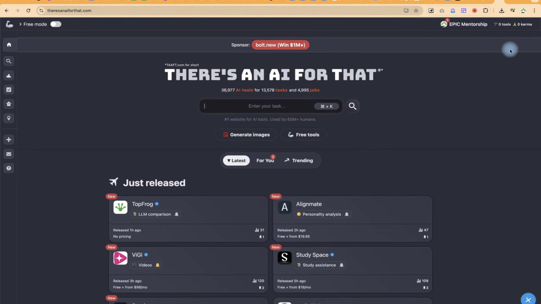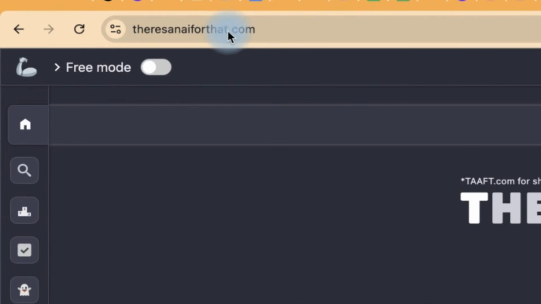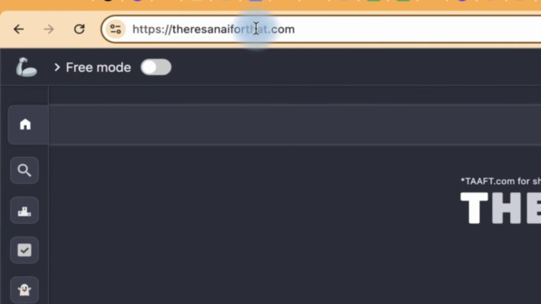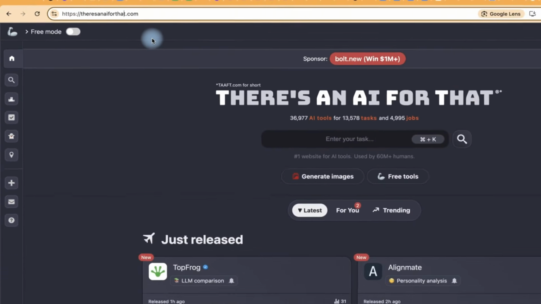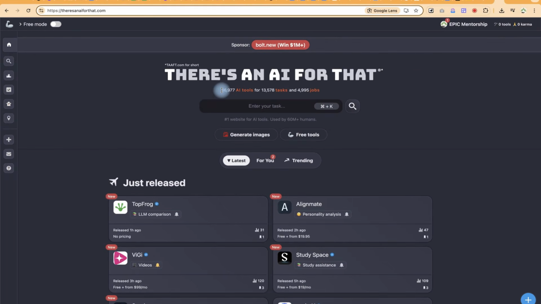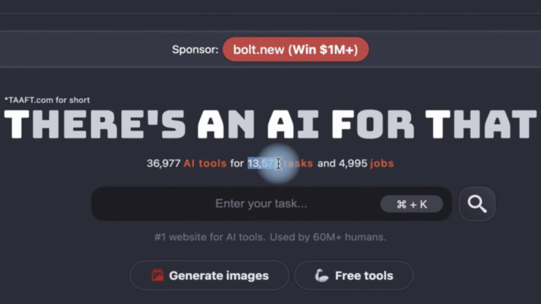All right, now the next AI tool is called There's an AI for That, which is the name of the website. You can access it by coming to your browser and just typing in theresanaiforthat.com. Okay, so regardless of a task, if you put it, there's going to be an AI that does that task. For example, at the moment we can see we have over 36,000, almost 37,000 AI tools here for 13,578 tasks and 4,995 jobs. So slowly and surely the AI is truly taking over some jobs from humans.